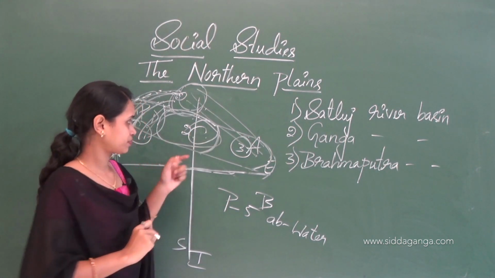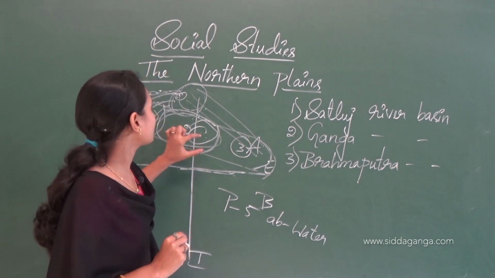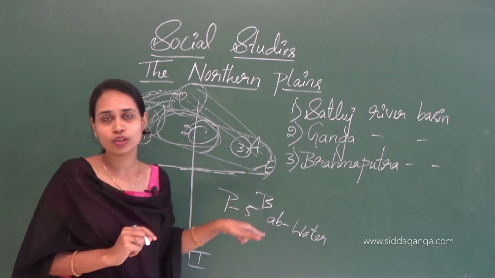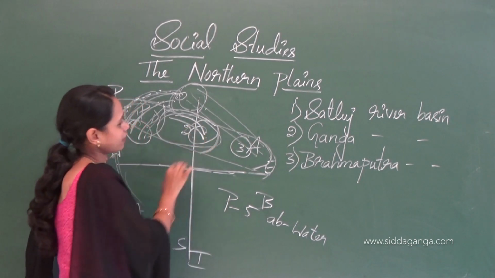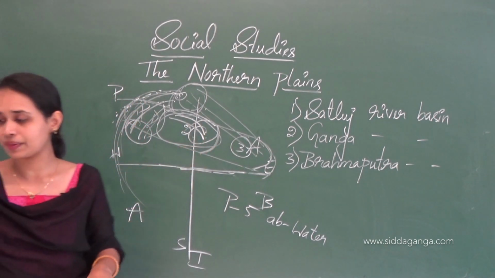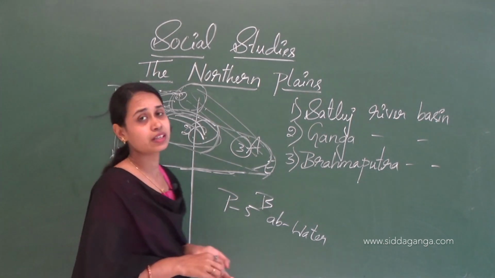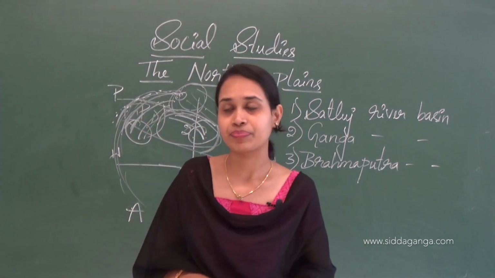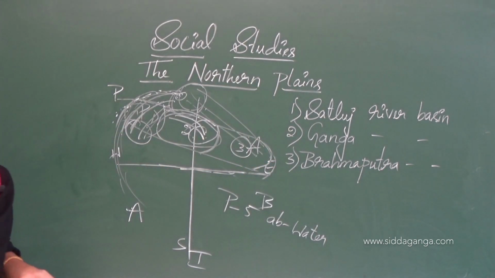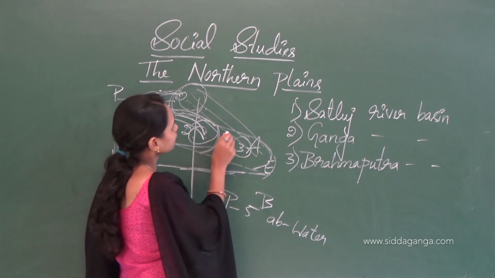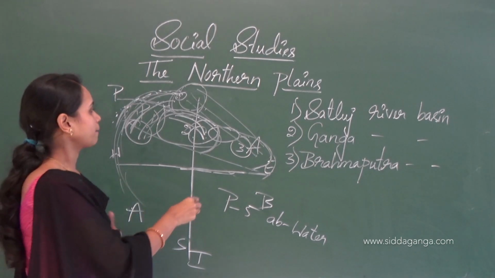Near Allahabad, the Yamuna river joins the Ganga. Near the city of Allahabad, this place is called Sangam. Another tributary, Son, joins the Ganga near Patna.